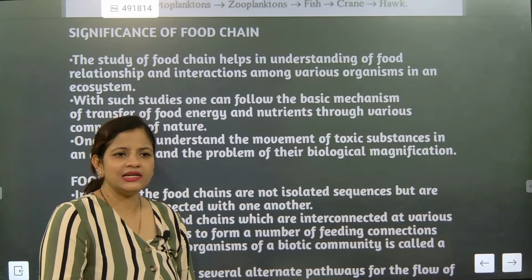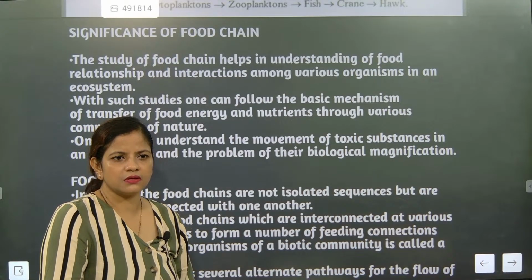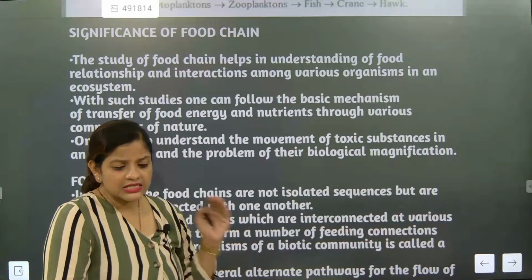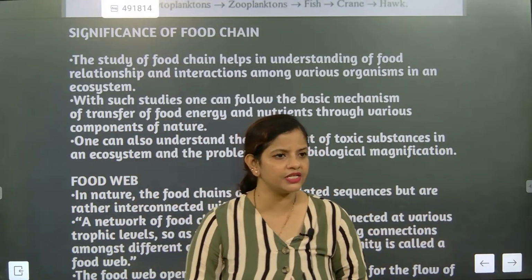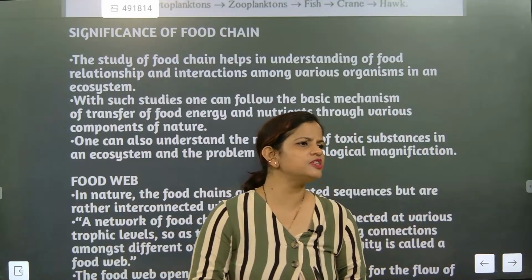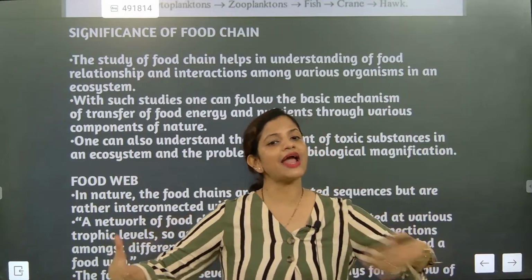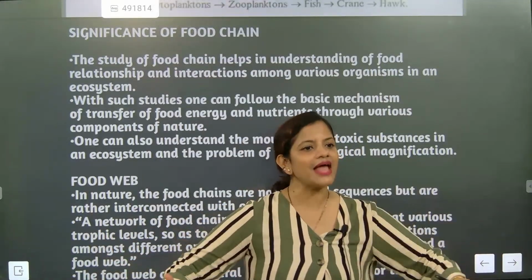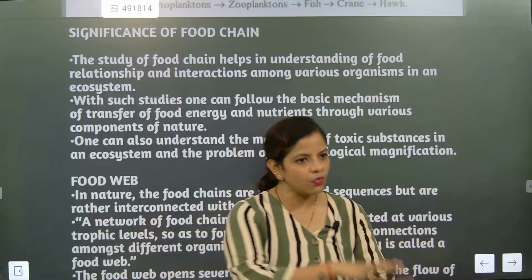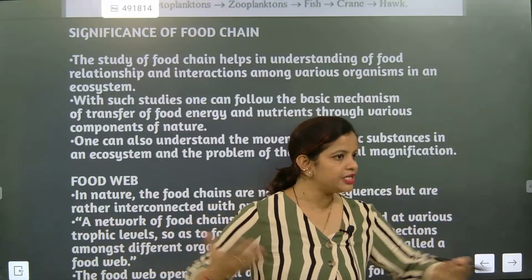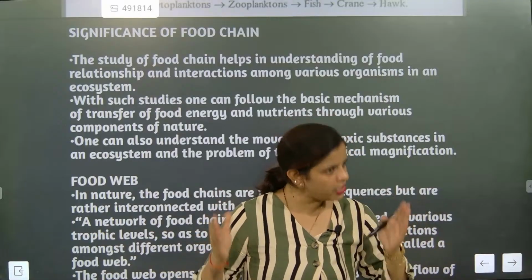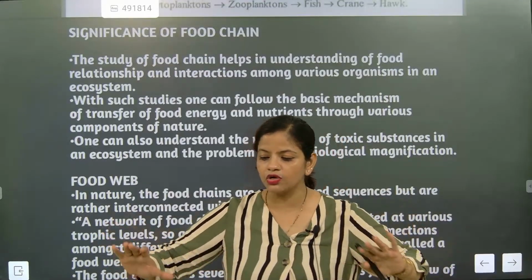It is a type of disadvantage, beta. Why? Because it is not adding something good. Rather, it is adding something which is toxicating the organism. So it is not on the good side.